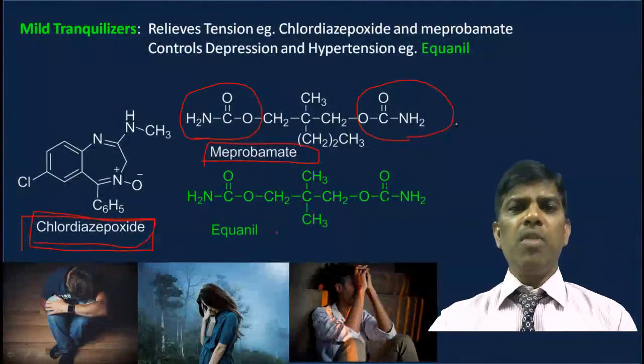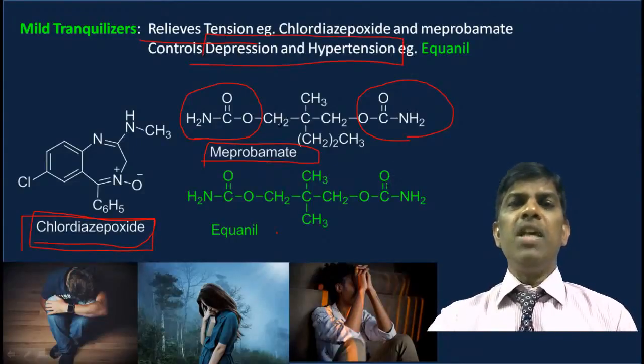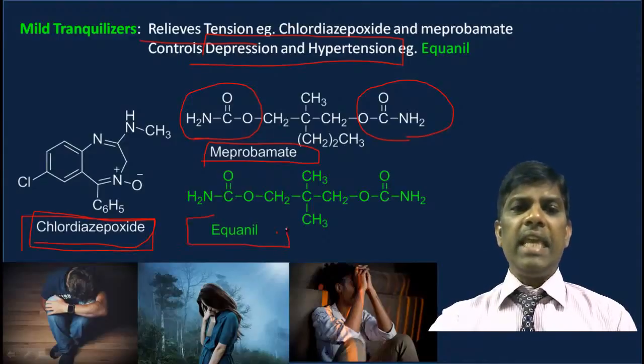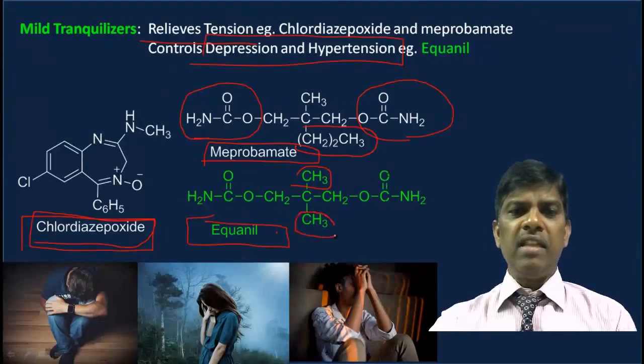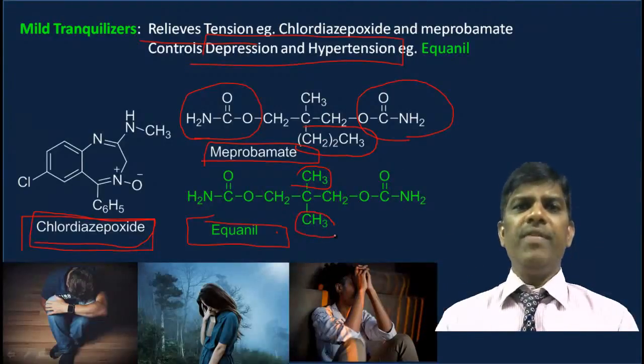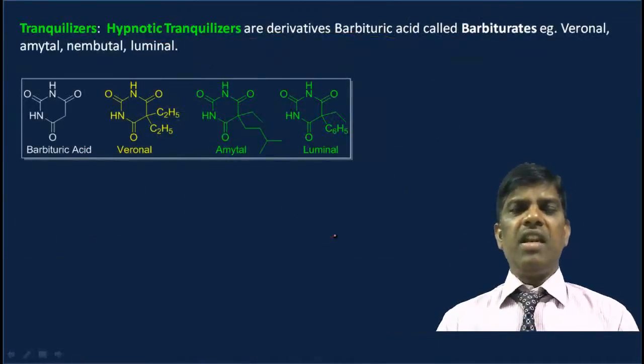So these are small chemicals. Meprobamate can be used to relieve tension. And if the patient is suffering from hypertension and depression, the best drug given by doctors is Equanil. Equanil is very similar to meprobamate, but on this side, instead of this chain, there is a simple difference. See, this side CH2 CH2 CH3, this side only one methyl. See, a simple change, a lot of difference in action. So these are going to relieve you from tension and depression.